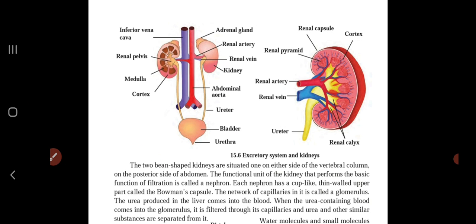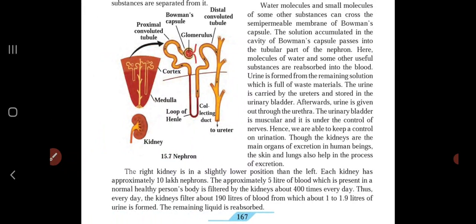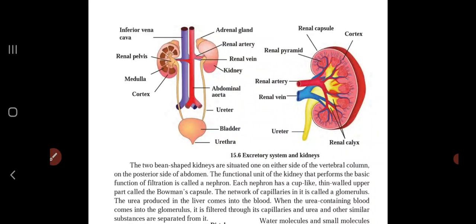Each nephron has a cup-like thin wall, called Bowman's capsule, and the network of capillaries in it is called glomerulus. The urea produced in the liver comes into the blood, and when the urea-containing blood comes into the glomerulus, it is filtered through its capillaries, and urea and other similar substances are separated from it.